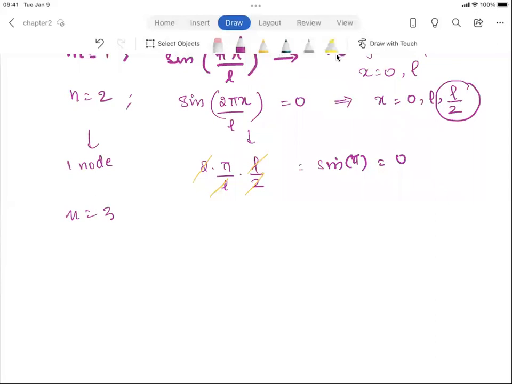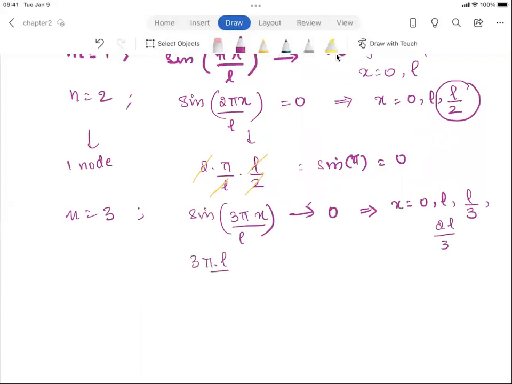When n is equal to 3, this is going to be sine 3 pi x over L. Now this can be 0 only when x is equal to L by 3. 0 and L are obvious choices, but x can be L by 3, but it can also be 2L over 3, right?